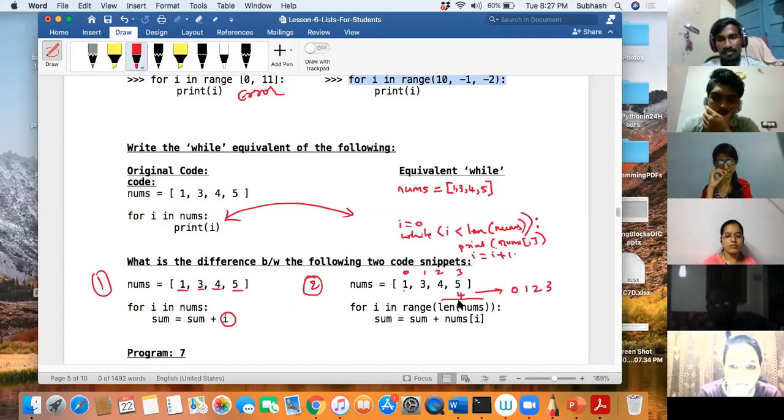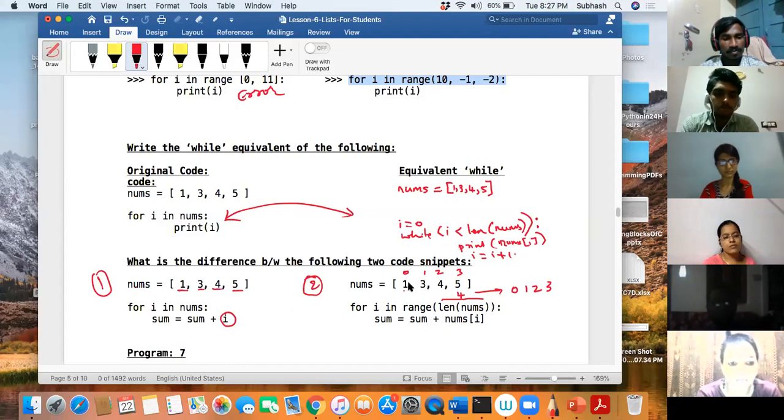Is that okay? Okay. So basically, where can you use such kind of things? Where will you use this? Where the elements don't get changed, and you know that the elements don't get changed, and you want to just directly make use of those elements, in that case you directly put those elements into I.